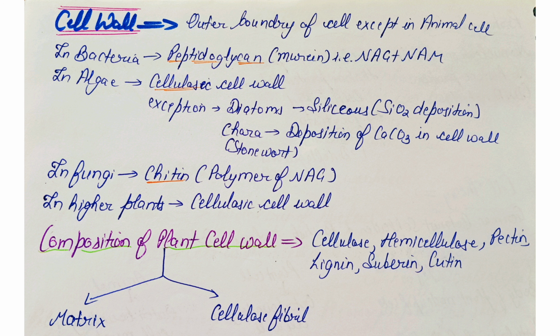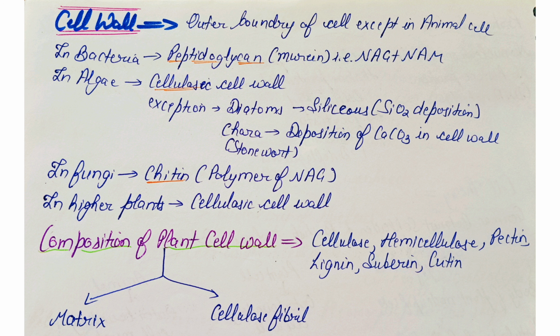In algae, mostly a cellulosic cell wall is seen. But in diatoms, the cell wall is siliceous, and in Chara, there is deposition of calcium carbonate in the cell wall. The fungal cell wall is made up of chitin, which is also a polymer of NAG. In higher plants, a cellulosic cell wall is seen.